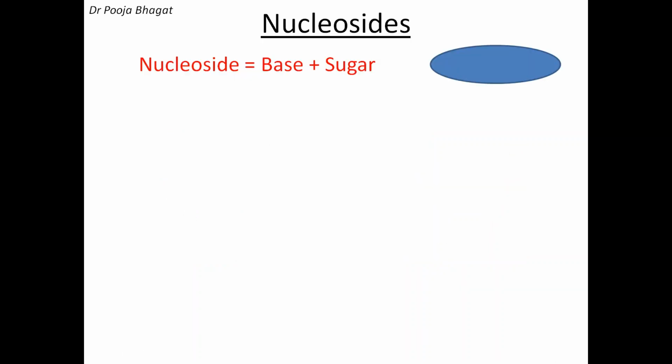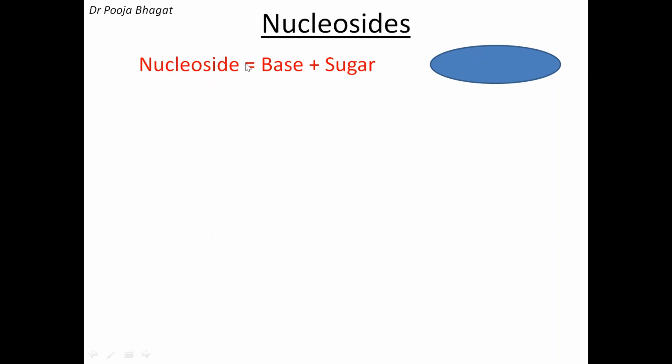We know the main components of nucleic acids: the bases, which we have discussed, then the sugars, which we have discussed, and then the phosphoric acid. All of us know what a phosphoric acid is.